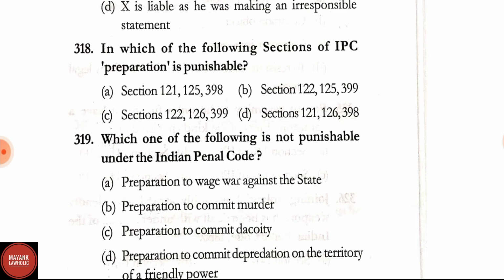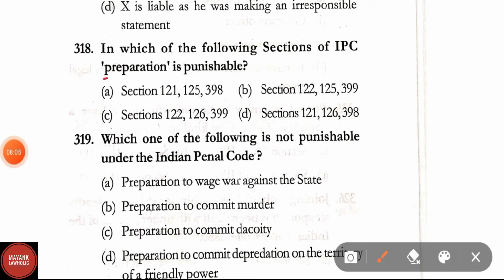Question number 318. In which of the following sections of IPC is preparation punishable? Options are Section 121, 125, 398; Section 122, 125, 399; Section 122, 126, 399; Section 121, 126 and 398. Here the correct answer is option C, that is Section 122, 126 and 399. Section 122 is relating to waging war against Government of India, and Section 126 is related to committing depredation on territories of power at peace with Government of India, whereas Section 399 is related to making preparation to commit dacoity. In all these sections, preparation is punishable in IPC.